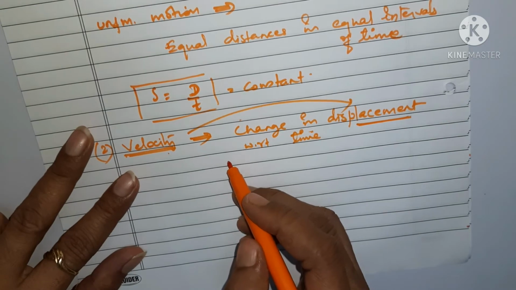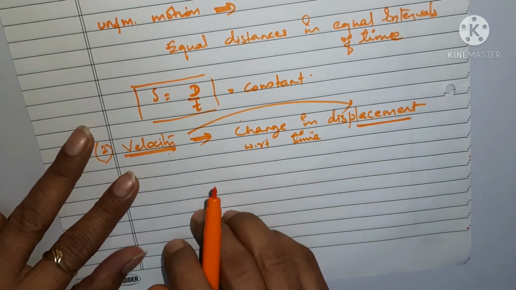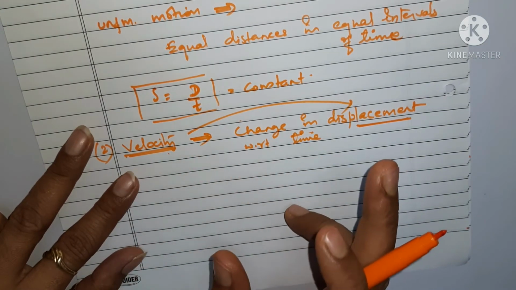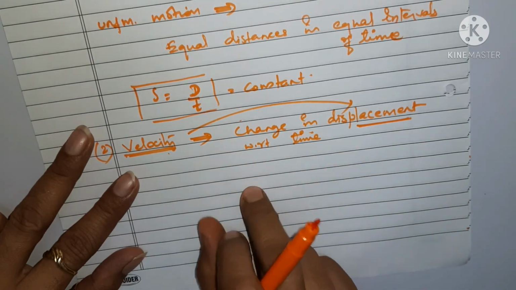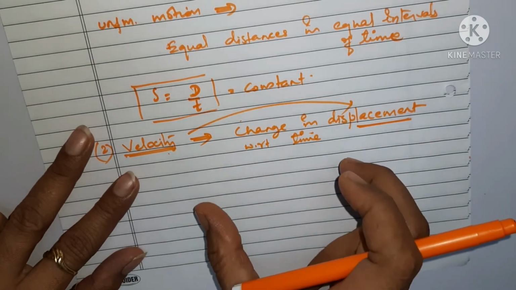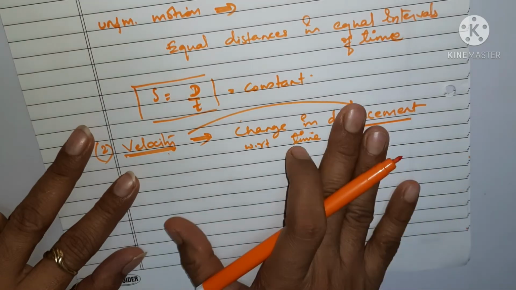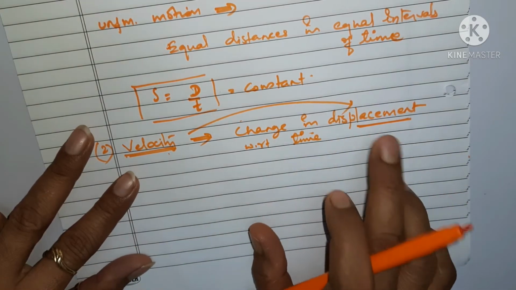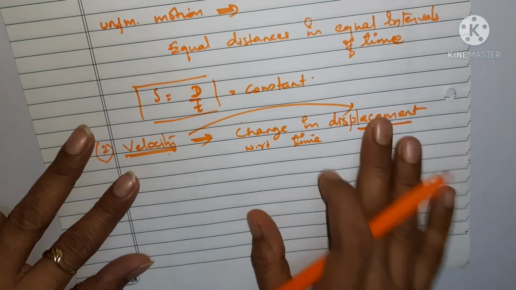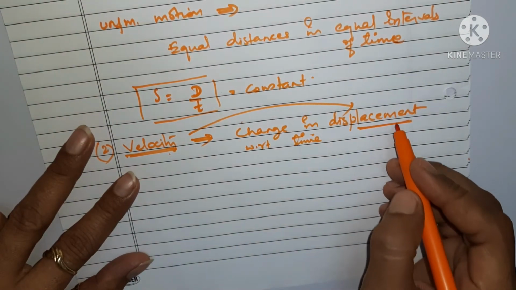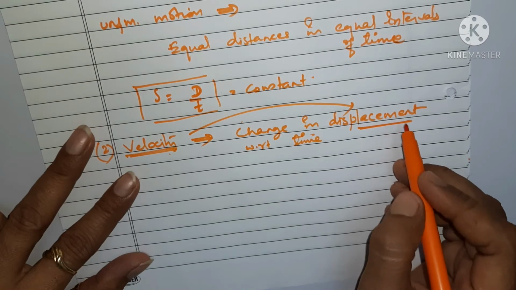When I am talking about speed, speed is related to distance. Now what is the difference between distance and displacement? We have already discussed. Distance is change in position, irrespective of direction. Whereas displacement is change in position in a specific direction. It means direction is included in the case of displacement.